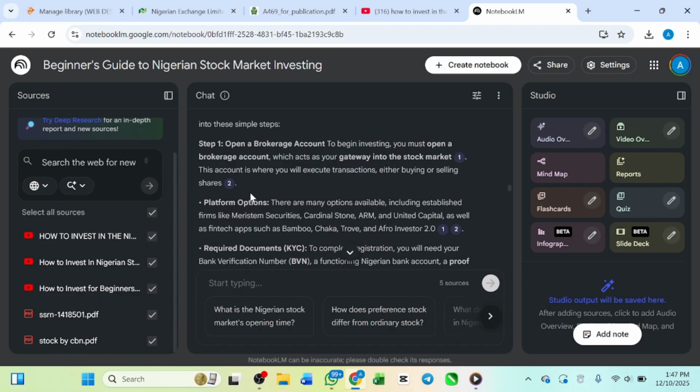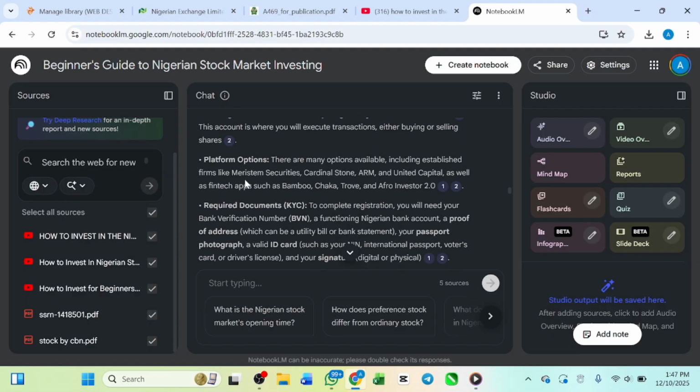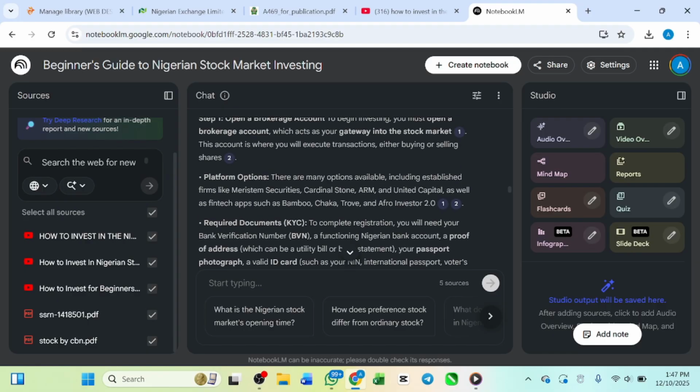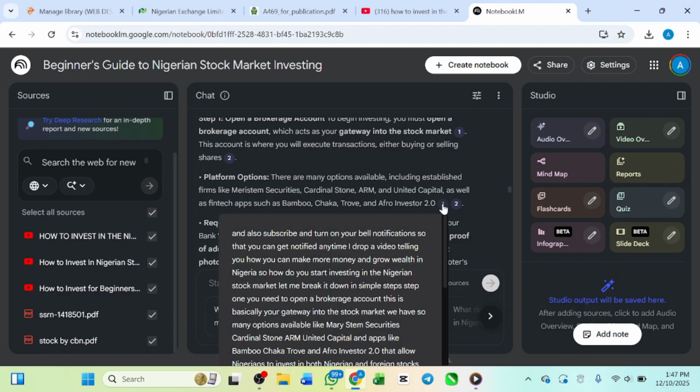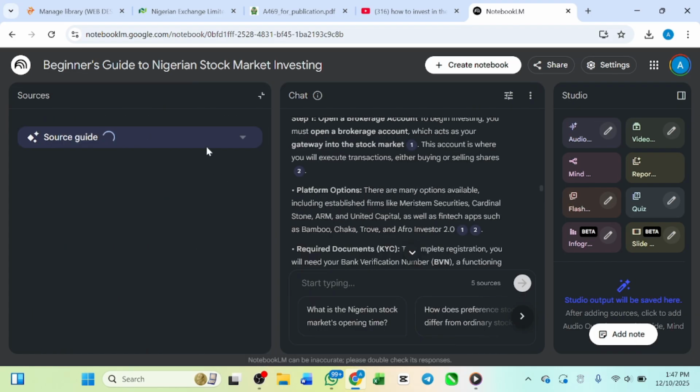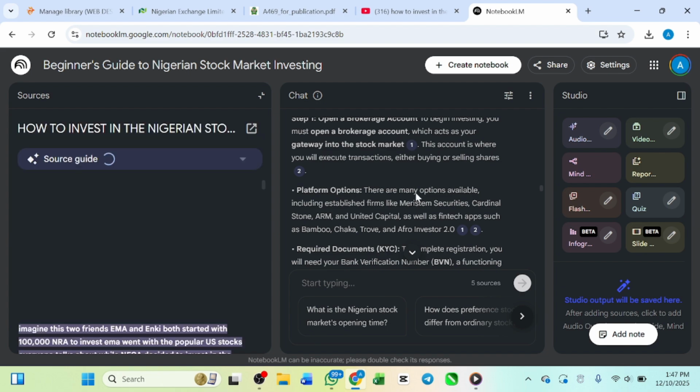It doesn't just give you the steps, it also suggests brokers that you can use. And if you want to know where this particular source comes from, you can click the number. If you click the number, you are going to know the sources that actually teach this particular broker, the sources that teach it.